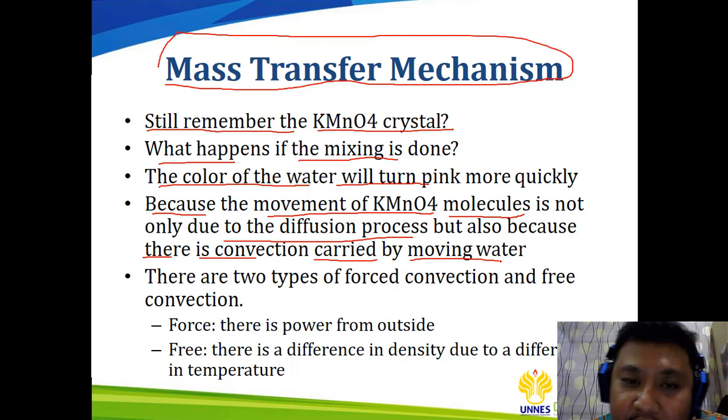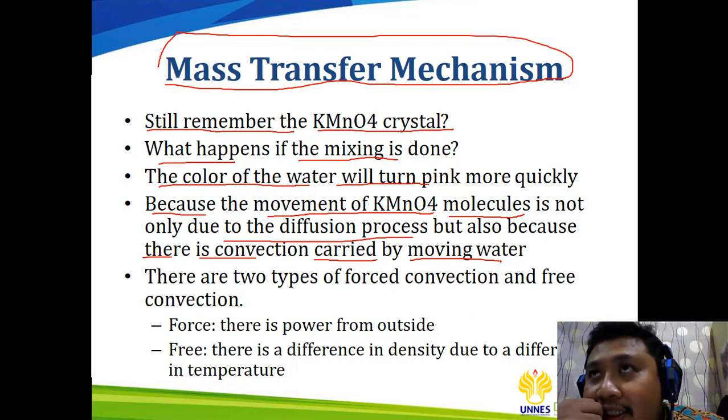So when you mix the sodium permanganate using a stirrer, or maybe stir it manually, it will make the molecules move faster than if you just let them move by molecular diffusion.